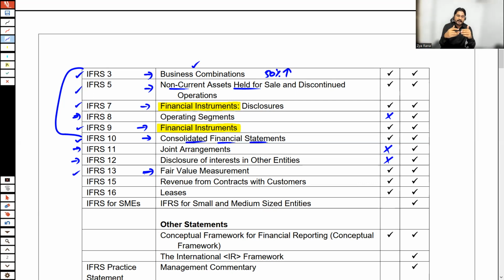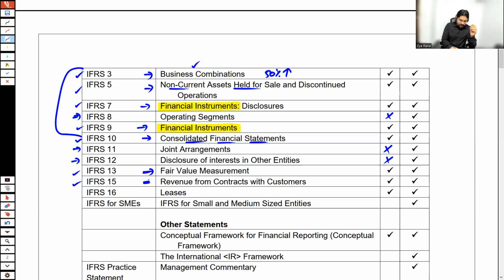Let's say you have an asset. What is the value of the asset at the year-end date? We have different inputs, level 1 input, level 2 input, level 3 input, to find the fair value of any asset or liability. So we study these things according to the guidance of IFRS 13.